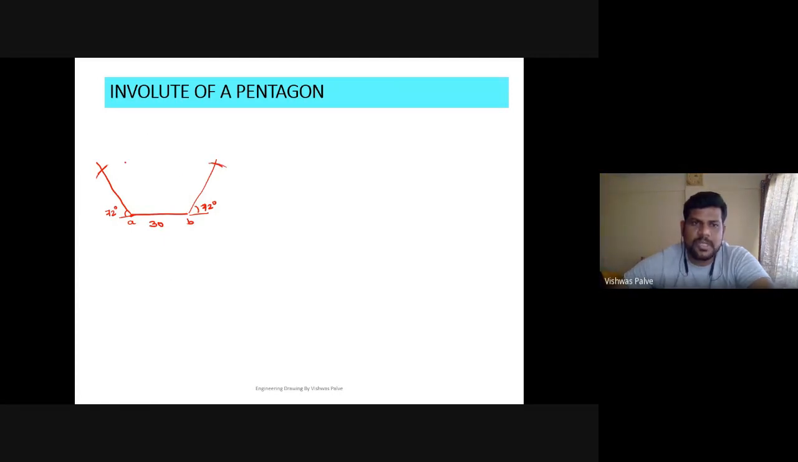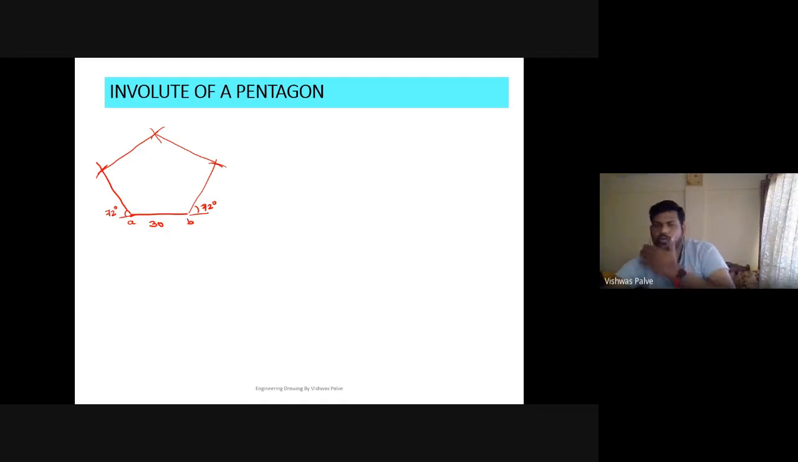From these 2 points, again take 30 millimeter in a compass, and from these new points you have to draw an arc. From this point, draw an arc, and then connect those points. So this is the procedure to draw a pentagon. Is that clear? How to draw a pentagon?